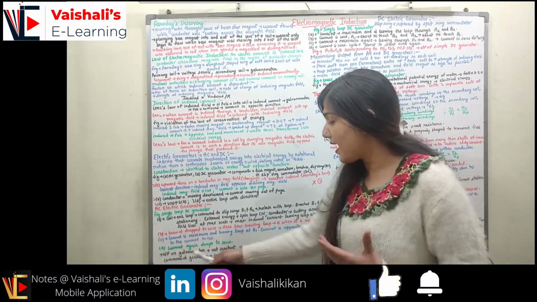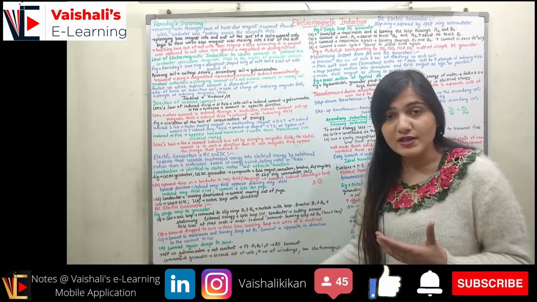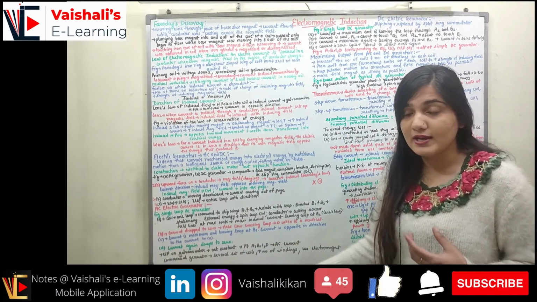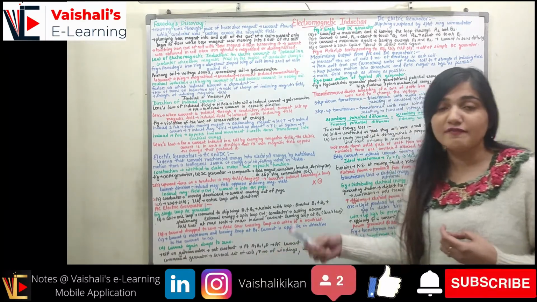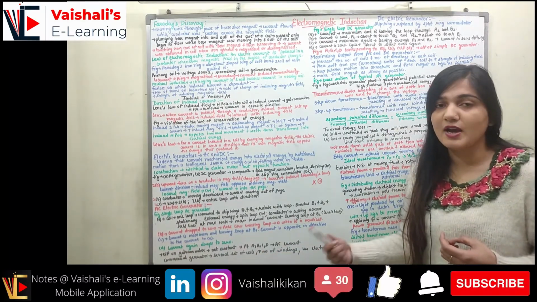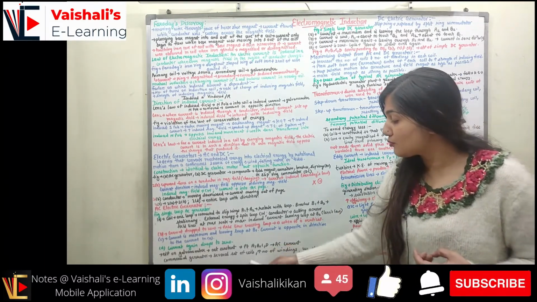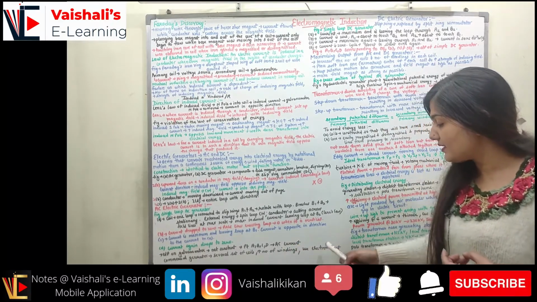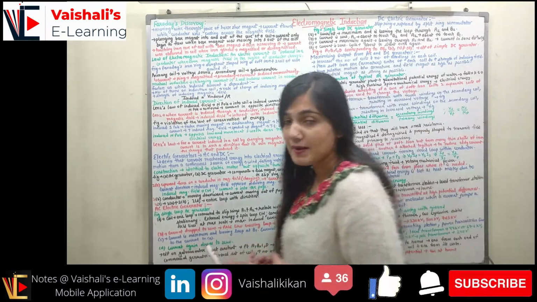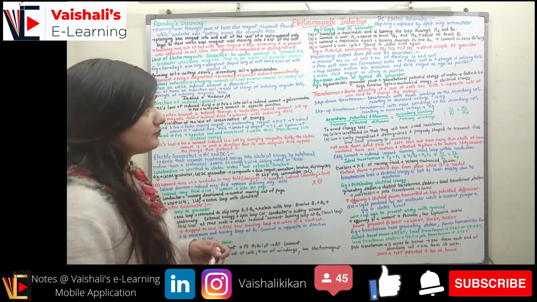Now we have a commercial generator which has n number of coils. We are not using a single coil generator. Commercially we have n number of coils. If we increase the number of coils, obviously the output current generated would increase. So we use more coils, an increased number of windings, and also we are not using a permanent magnet. Commercially we use electromagnets, right?